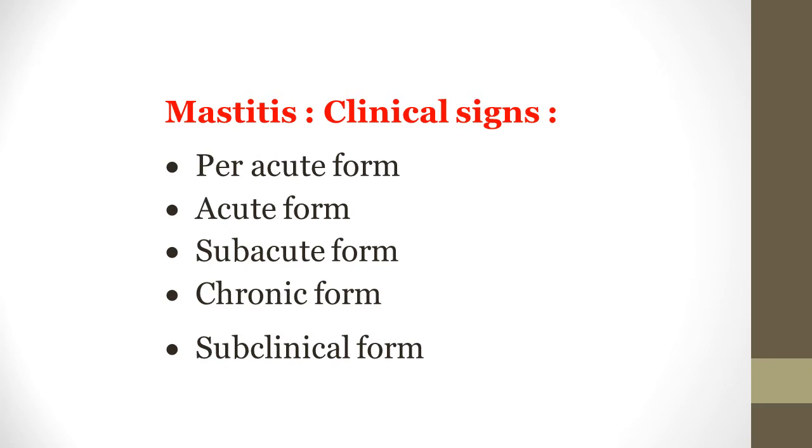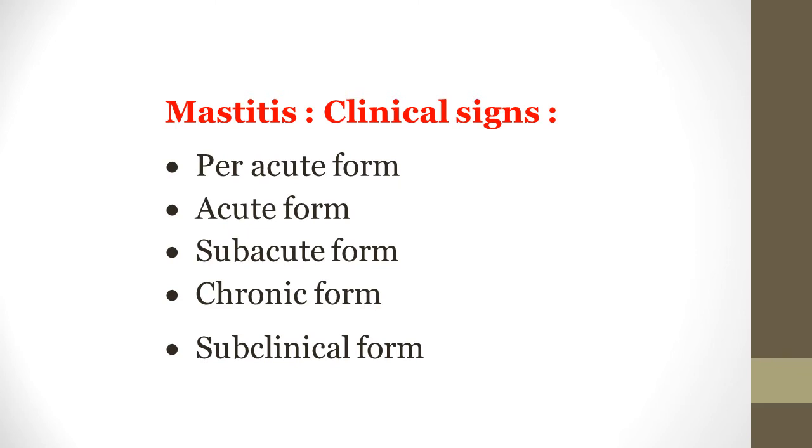Very less severe, subacute form. Less severe but with a long course, chronic form. And no changes in milk, no changes in udder, but there is reduction in milk production, that is subclinical form. So depending on the severity, it is graded in this form.